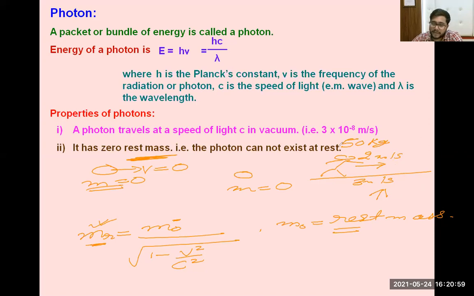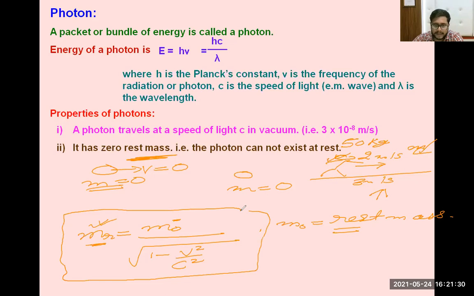When your velocity increases, you will feel that your mass is decreasing, that you feel very light. So mass is relative in nature, and this concept is given by Einstein.